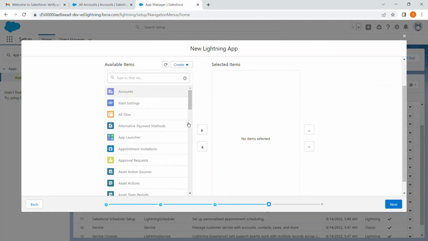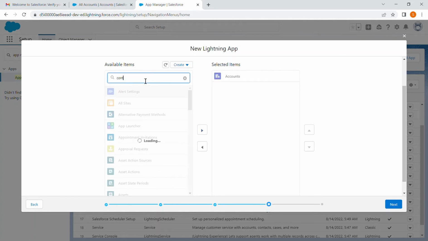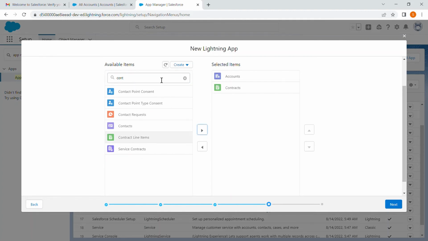And these are the objects inside the application, which are all the standard objects. If we select any object here, it is going to display on our application page. Here I am selecting the account, contact and lead objects. We can see these objects in our application page.